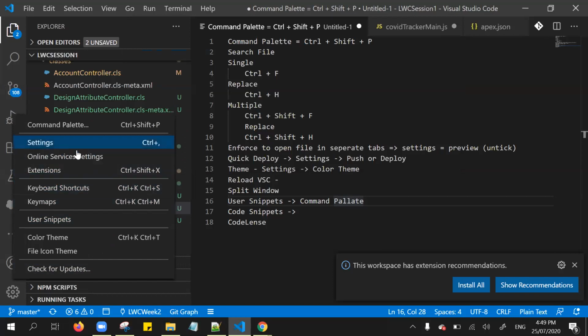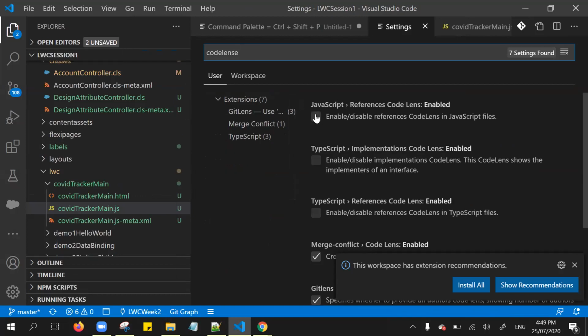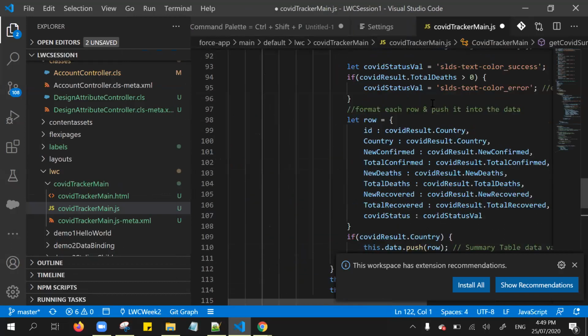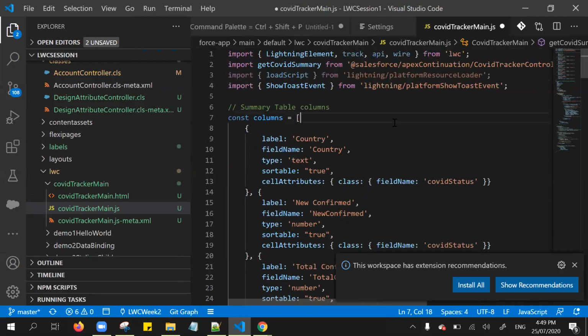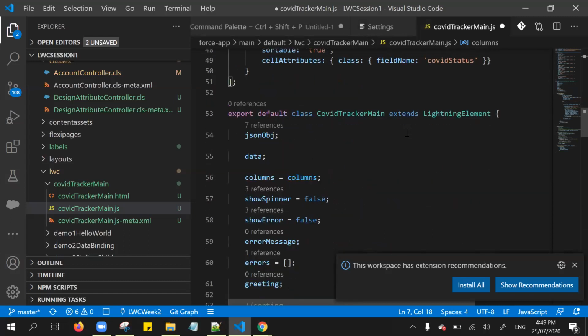Go to the settings, and from the search settings, enter code lens. Here, enable the code lens for the JavaScript reference code lens, right? And yeah, enable this for TypeScript also. That TypeScript is not needed; once we enable the JavaScript, that's fine. Then let's come back to the JavaScript. Okay, so we need to enable the TypeScript also.